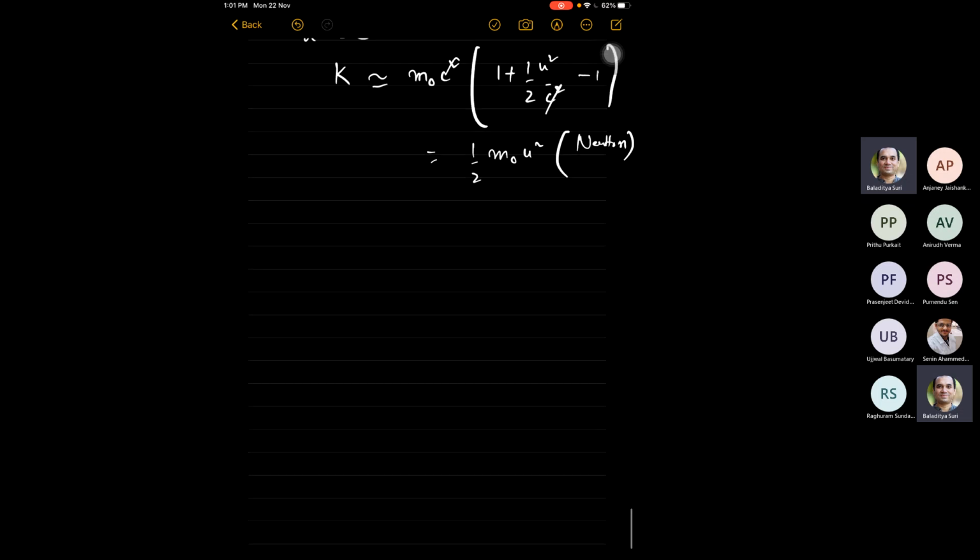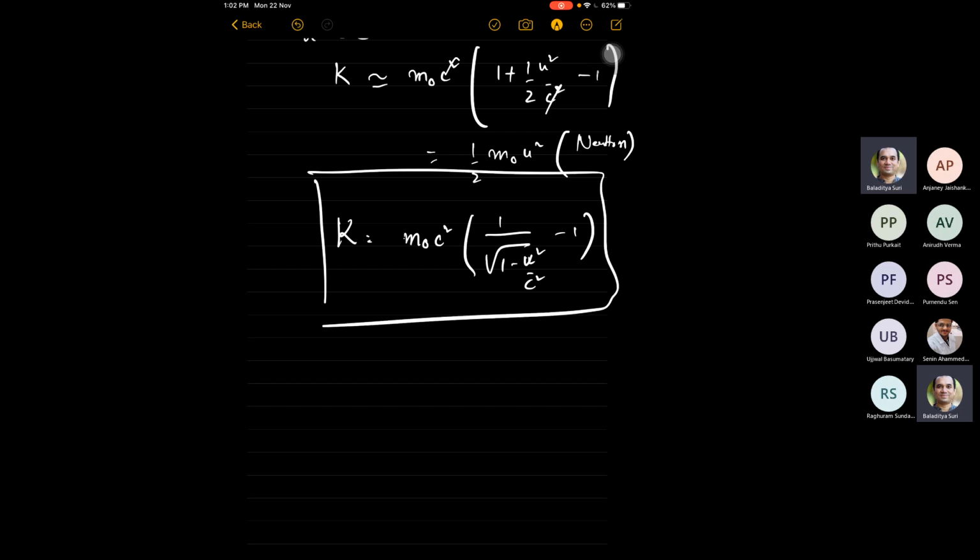So momentum is m times u, kinetic energy is m naught c squared times 1 by square root of 1 minus u squared by c squared minus 1. This is the definition of kinetic energy. And now we check out the definition of half mu squared for kinetic energy, because that is only approximately true, if at all.